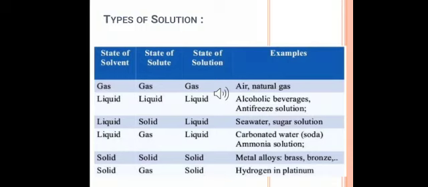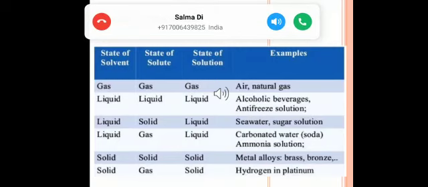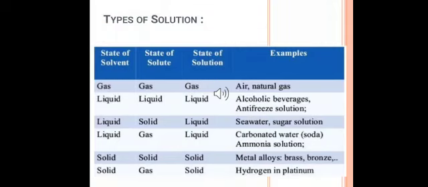For example, our alloy. An alloy is a homogeneous mixture of two or more metals and non-metals, or two metals, or two non-metals. The components of an alloy can't be separated by physical methods. Their boundaries are not distinct and they can have variable composition. Thus an alloy is considered a solution. The next type of solution is solid-liquid solution. Now what is a solid-liquid solution? A solution of solid and liquid is called a solid-liquid solution.